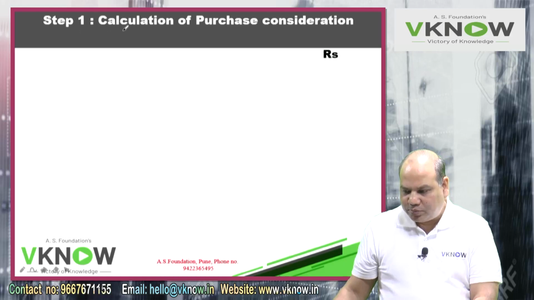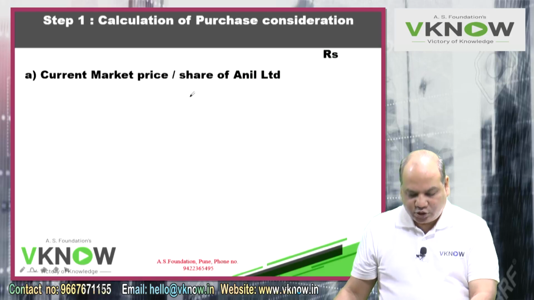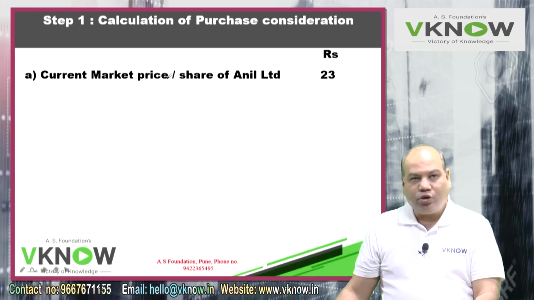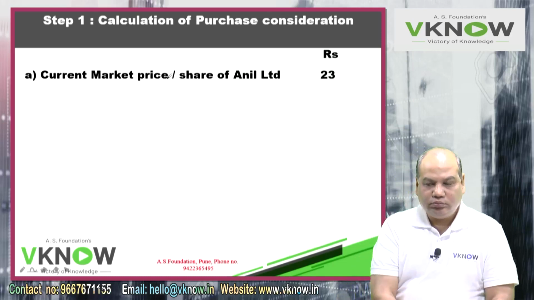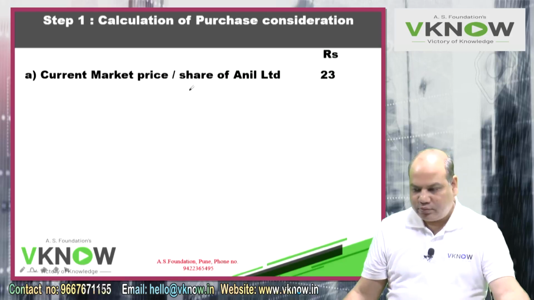So we'll have to first prepare a small working note: calculation of purchase consideration. First write down right hand side rupees. Point number A, current market price per share of Anil Limited, 23, given in bracket.